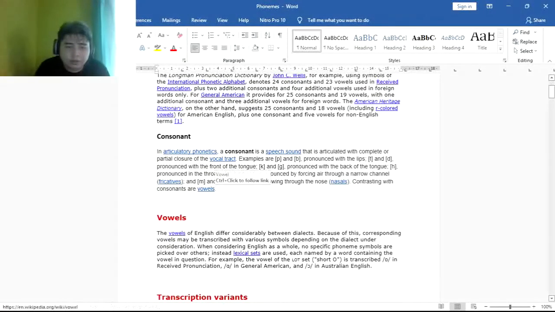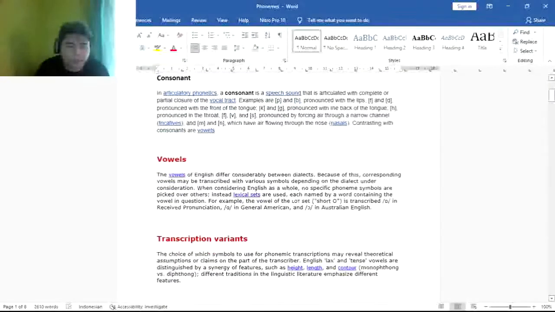Contrasting with consonants are vowels. And what are vowels? The vowels of English differ considerably between dialects. Because of this, corresponding vowels may be transcribed with various symbols depending on the dialect.